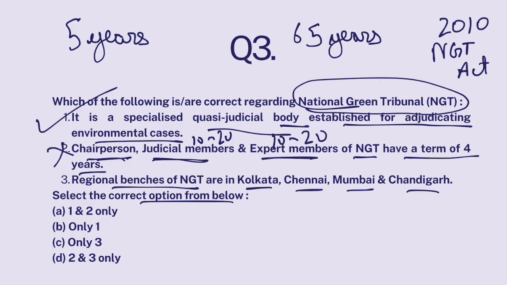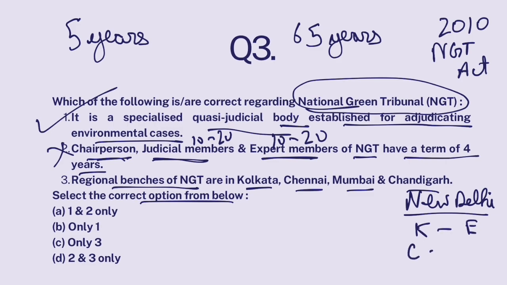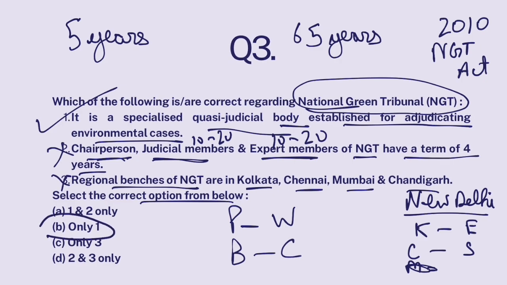So this is false. Now, it has one principal bench in New Delhi, and then there are regional benches. Kolkata is for Eastern region, Chennai is for Southern region, there is no Mumbai basically. Pune is for Western region, and Bhopal is for Central region. So this is also false, only 1.